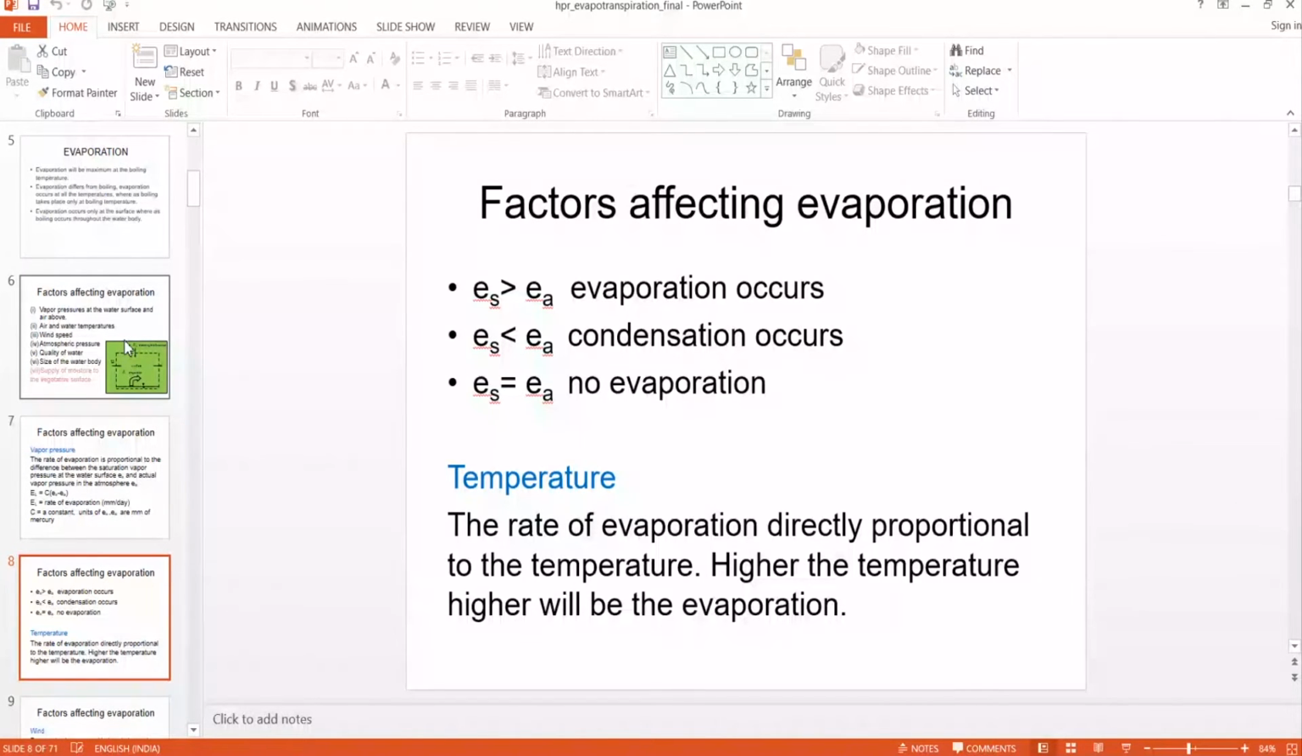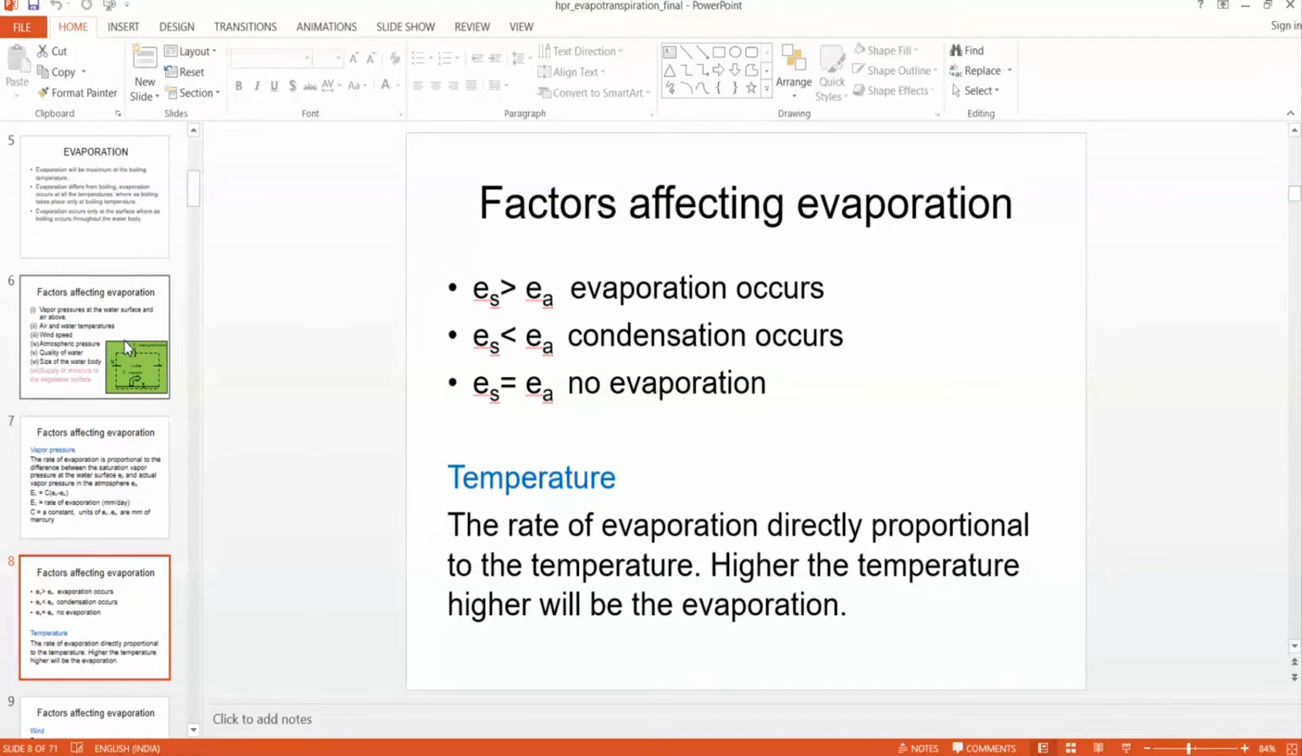Suppose the saturation vapor pressure is less than atmospheric vapor pressure, this is nothing but supersaturation. In this case condensation occurs. So what happens is, instead of water vapor evaporating from the water body, water vapor goes into the water body from the atmosphere. If ES is equal to EA, that means the saturated vapor pressure at the water surface equals the vapor pressure of the atmosphere, then there is no evaporation because the gradient is zero.